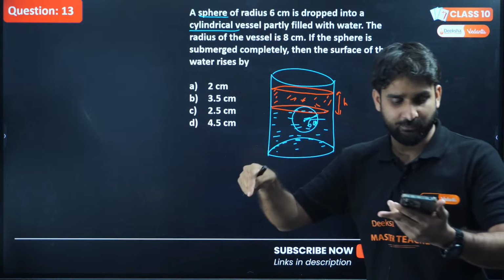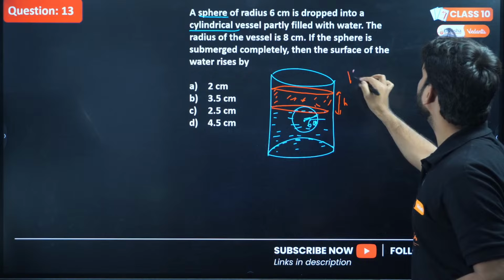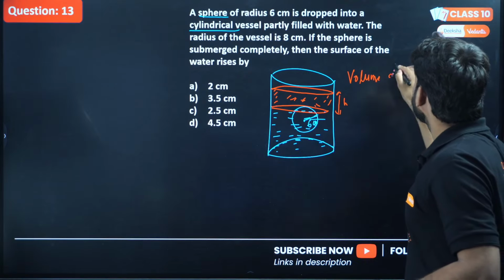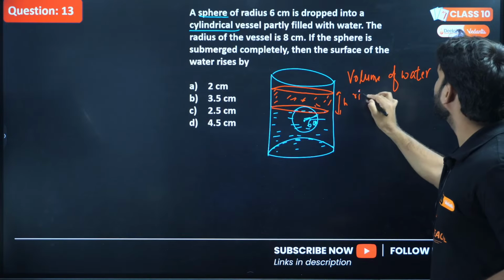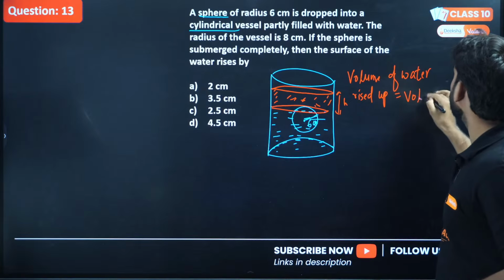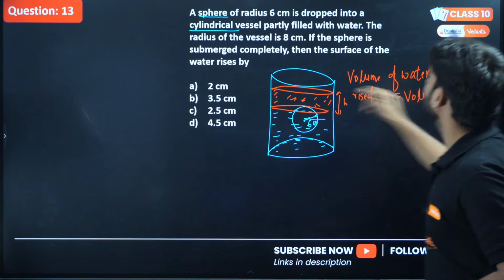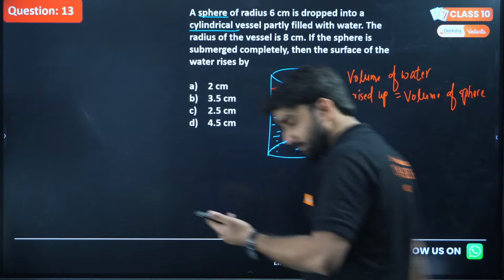This is the concept. So what we have to do here is put the volume of water raised up equal to the volume of a sphere. I hope you have understood the concept.